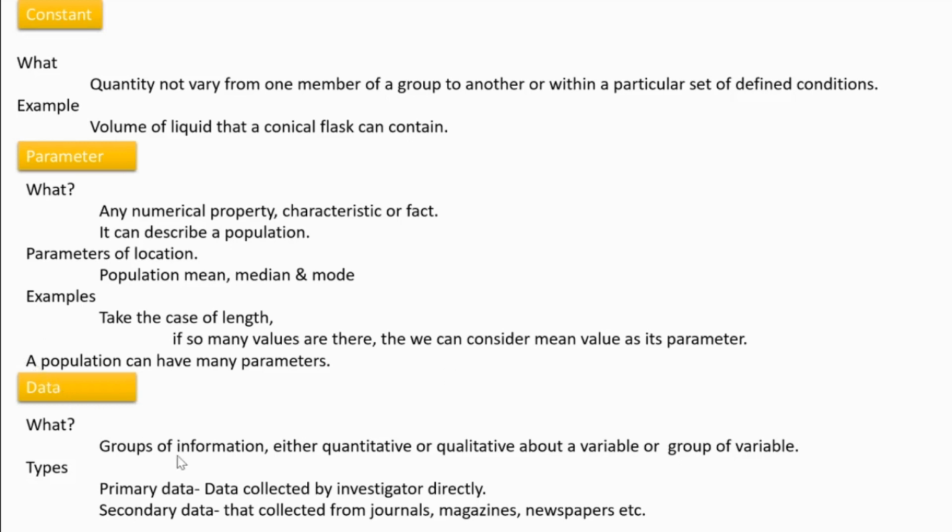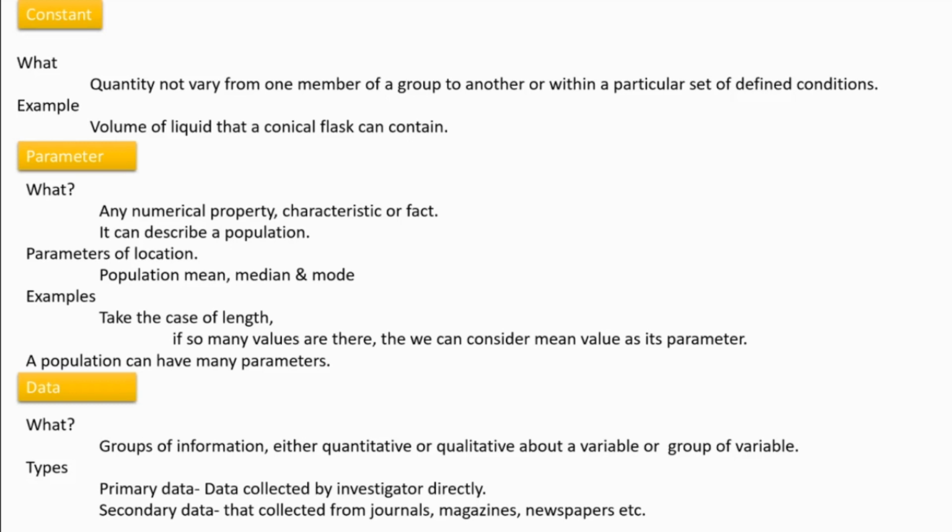Next, data. What is data? Data means the information we collected out of the population being studied. It may be quantitative, qualitative, or whatever it be. Then two types of data are there: primary data and secondary data. Primary data means the data that the investigator directly goes and collects from the study area. That type of data is called primary data.